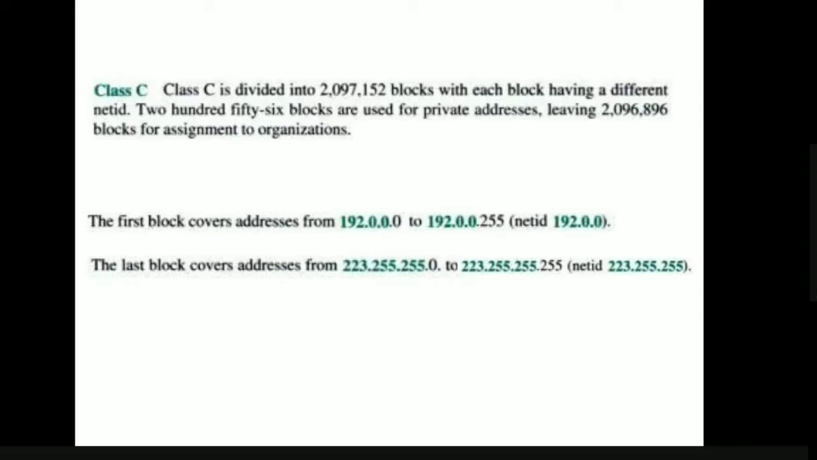What will be the range of IP addresses for class C? 192.0.0.0 to 192.0.0.255 for the first block, and for the last block 223.255.255.0 to 223.255.255.255. So the actual range of class C is 192 to 223, right? The net ID part is the first 3 bytes. That is the reason we have net ID 192.0.0, and the last is 223.255.255.